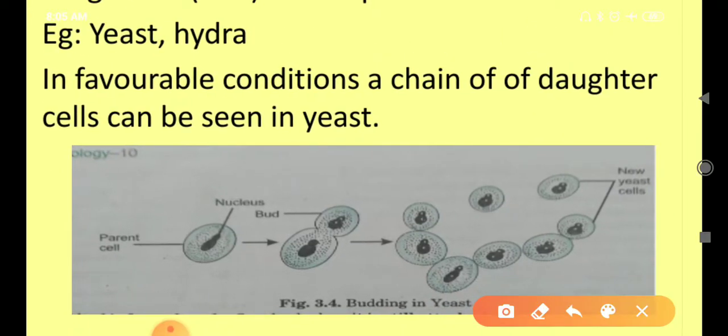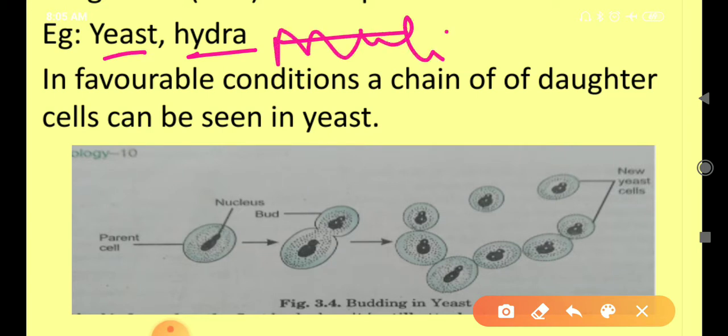This is a yeast cell. Yeast is a unicellular fungi. These two examples I have given to you: the first is yeast and the second is Hydra. Hydra is a multicellular organism, and yeast is unicellular.